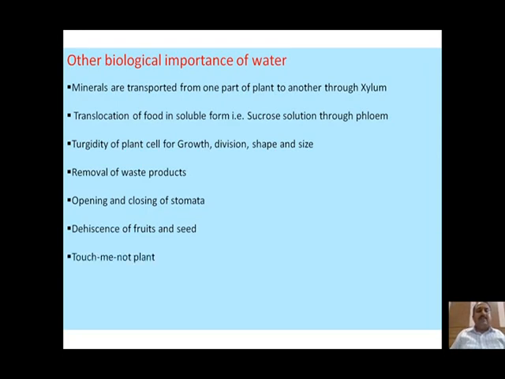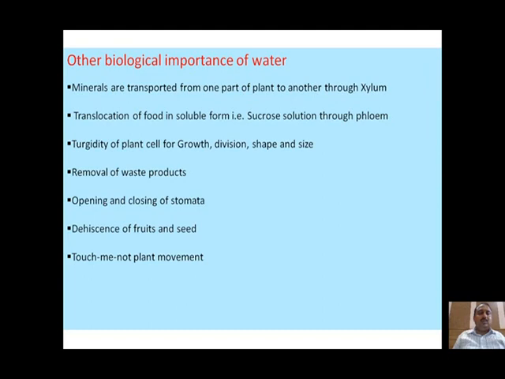Now we have seen the touch-me-not plant, that is called Lajvanti, or Mimosa pudica. We have seen that when we touch the plant, its leaves come in contact with one another and the whole plant will drop down. This is due to release of water from a special type of loosely arranged cells present in the leaf.